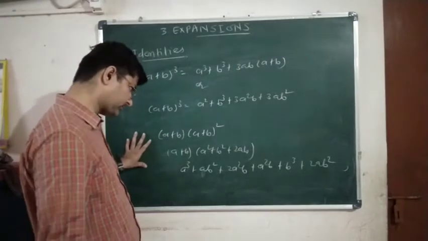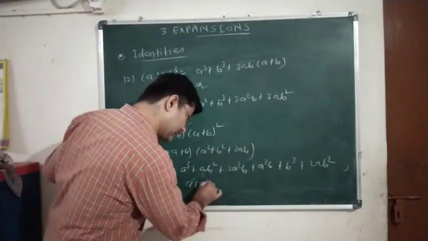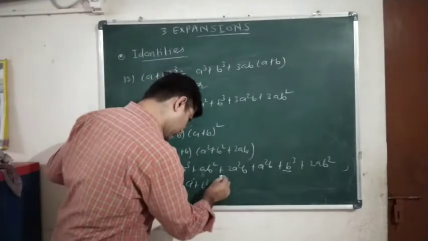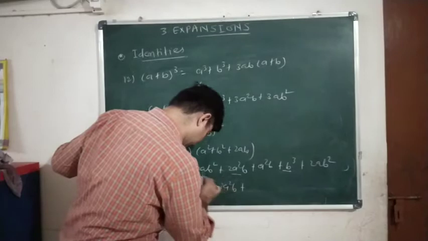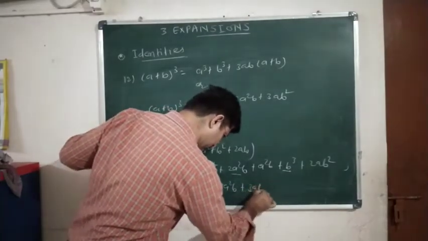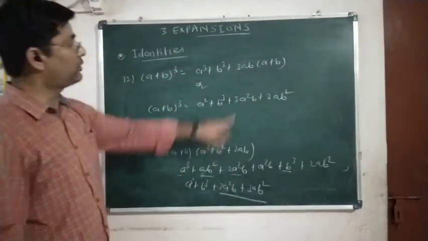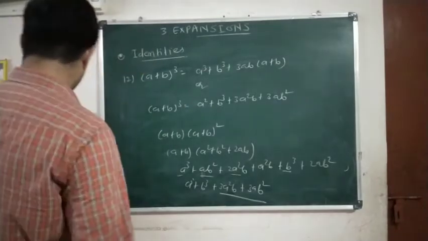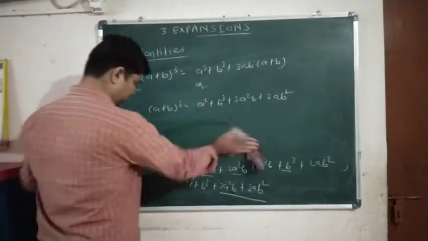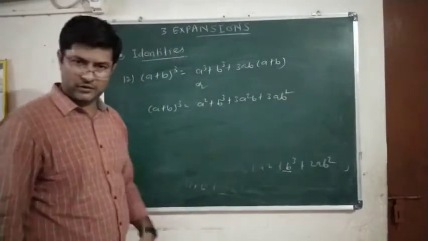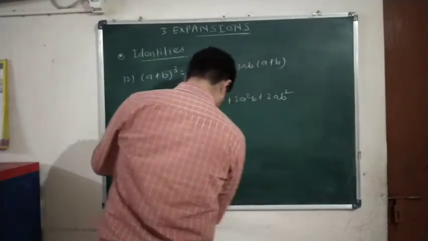Yes or no? Okay, so now a cube plus b cube, 2ab square plus ab square, so 3ab square, similarly 2a square b plus a square b, 3a square b. So we got this formula. Yes or no? Now from the last two terms, if you take 3ab common, then you will get the same formula. Clear? So it is very easy to understand how this formula comes. It is nothing but the multiplication of expressions. Yes or no? Polynomial expressions are multiplied. Simple.